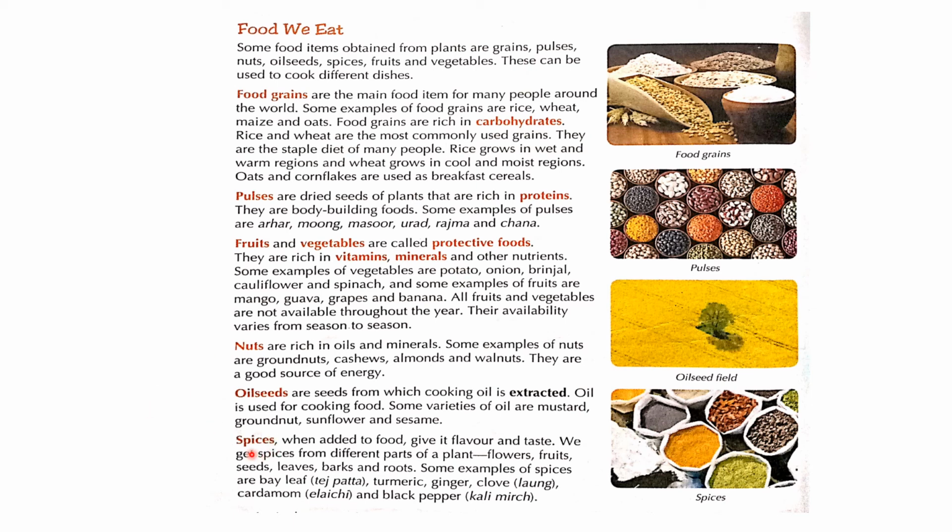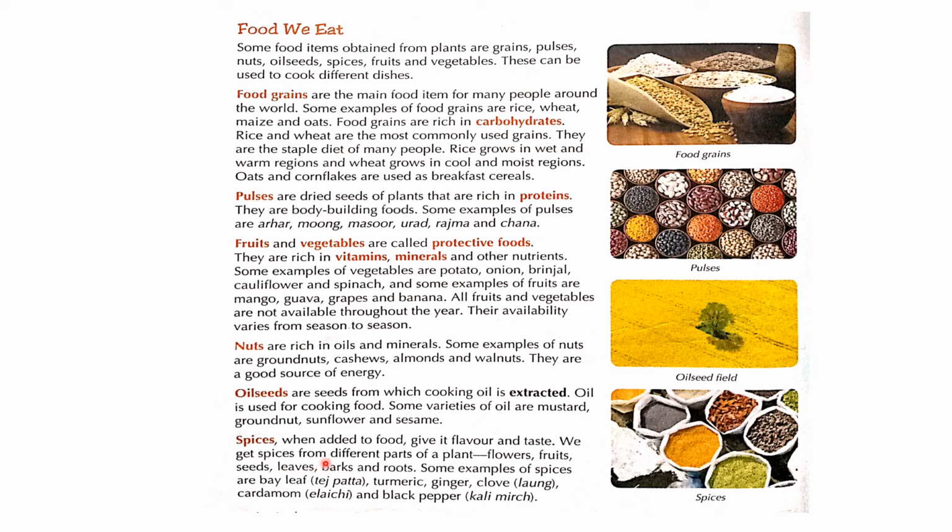Now we will see the last one, spices. Spices, when added to food, give it flavor and taste.